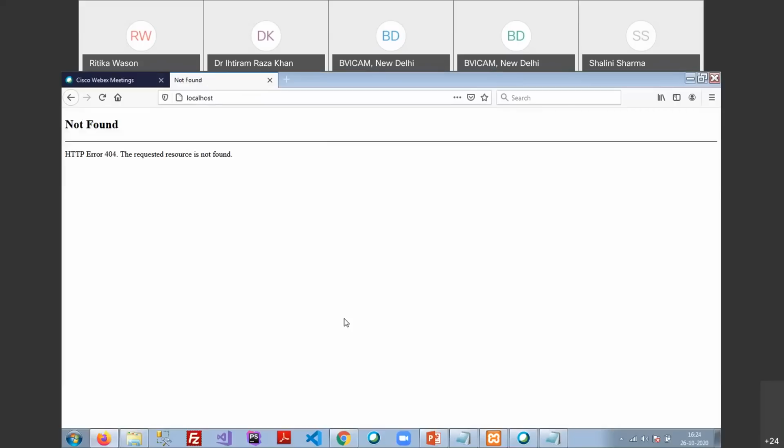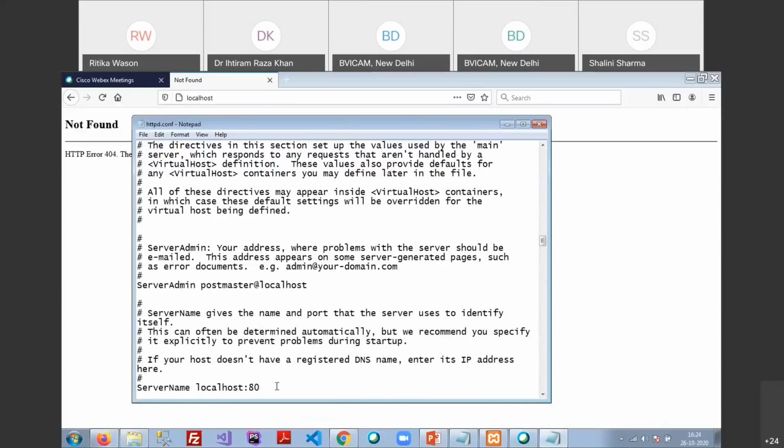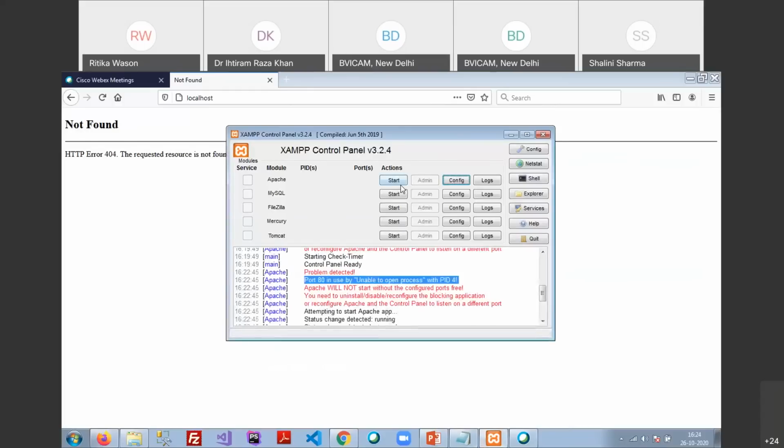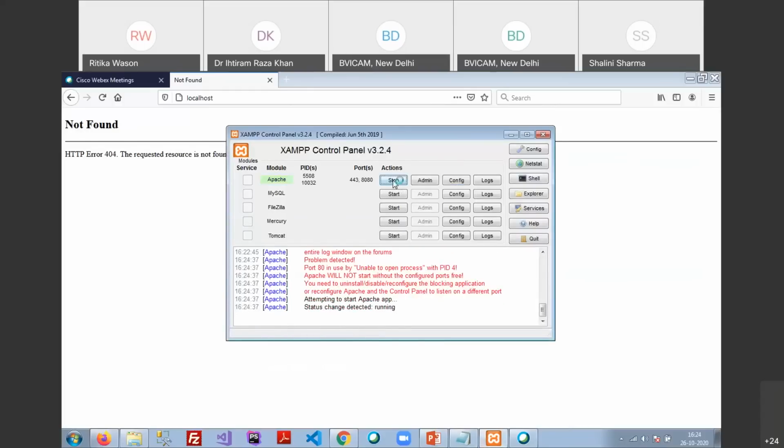But right now, the problem I am facing is that port number 80 is already being used by some other application. So I'm going to use port number 8080, go to the file option, save the file, and close it. In my control panel, just click on start. Now you can see Apache has turned green and my ports are showing the port numbers.